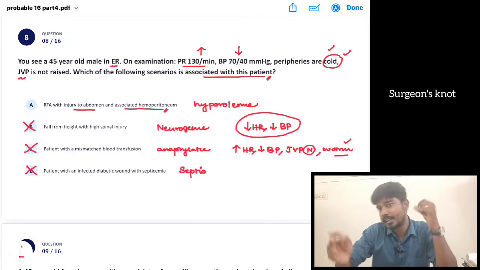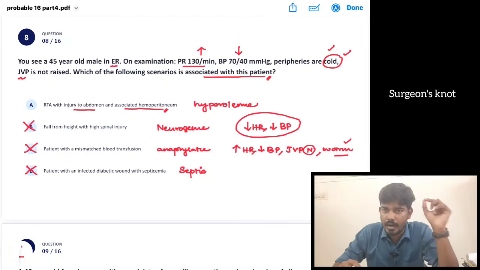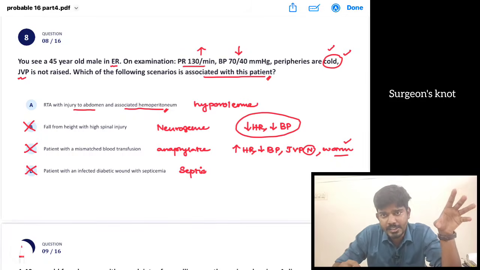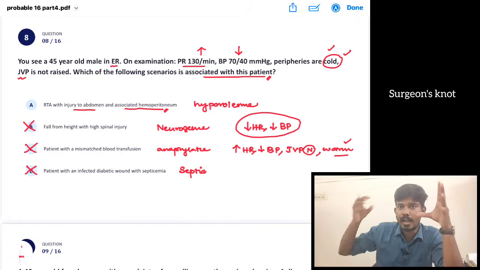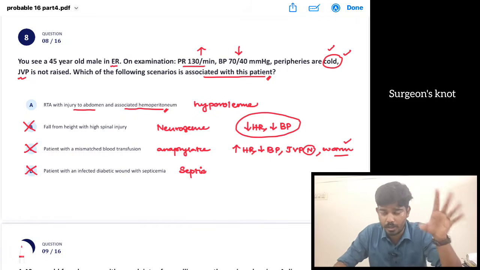Okay, BP will be reduced, but JVP will be raised in case of a cardiogenic shock. So cardiogenic shock பத்தி கொடுத்தாலும் JVP raised இருக்கும். So அதை வச்சு we can differentiate. In later stages of septic shock, it will be presenting like a cardiogenic shock. ஏன்னா அந்த septic foci and septic toxins will go and attack the heart and it can cause cardiogenic shock.